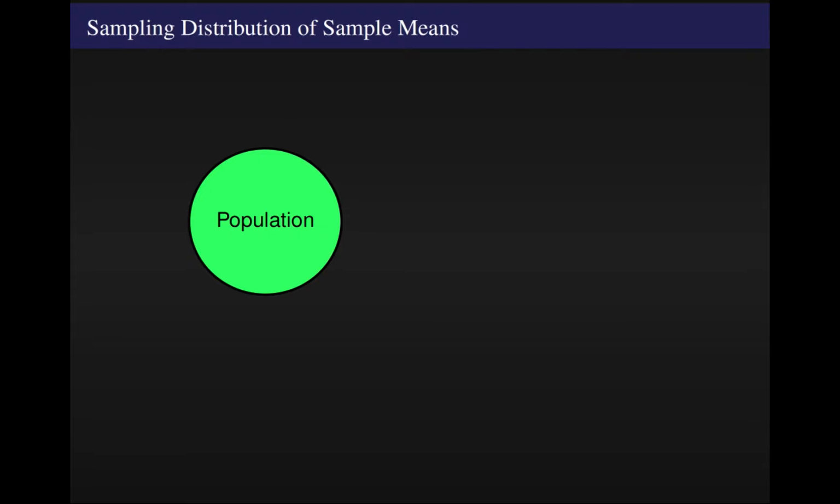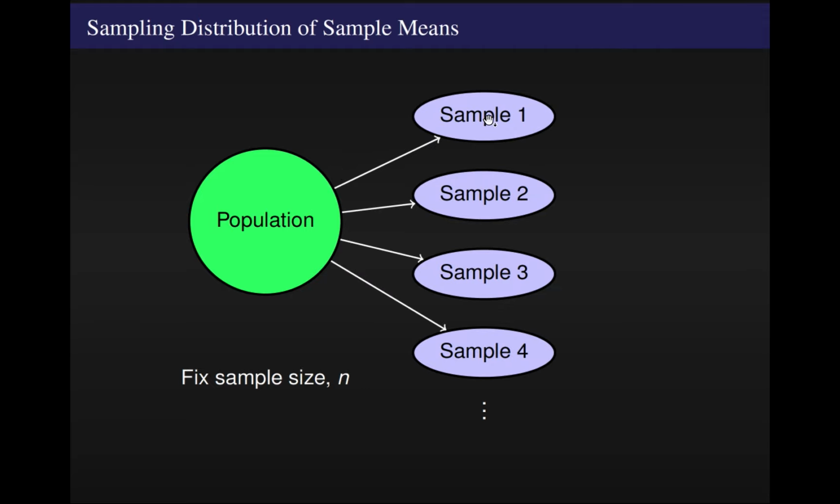The idea is we want to figure out what would happen if I fixed a sample size. So let's say I'm going to sample 50 people when I do my statistical study. So n in this case is going to be 50. What would happen if I took a number of different samples? Maybe I have 300 different research teams. The first research team collected a sample of size 50, we call it sample 1. A different research team has a different sample, same size though, size 50 observations, etc., etc.